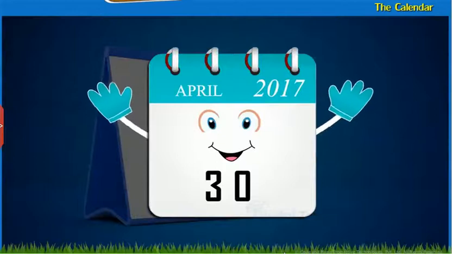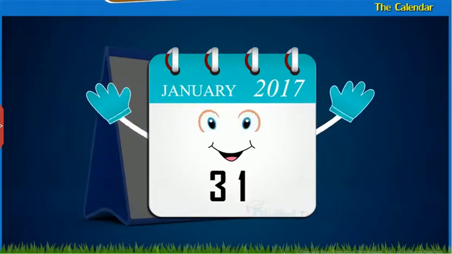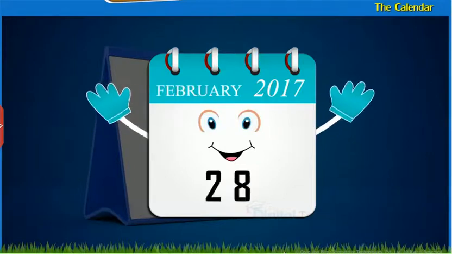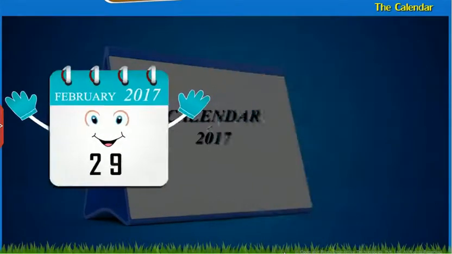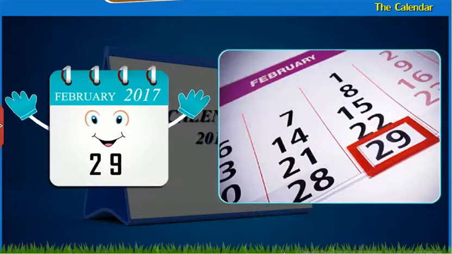Some months have 30 days and some months have 31 days. Only one month has 28 days, that is February. For every 4 years, there will be 29 days in February. This year is called as a leap year. There will be 365 days in a year and 366 days in a leap year.